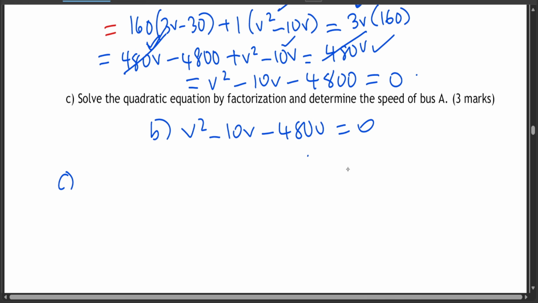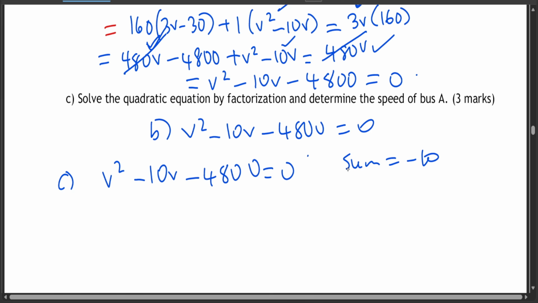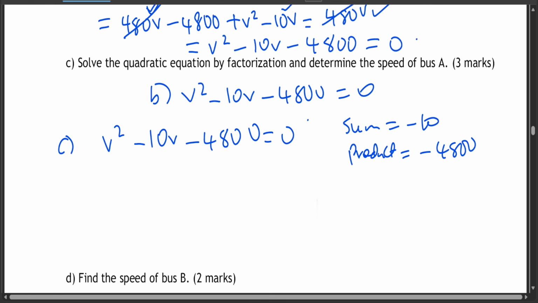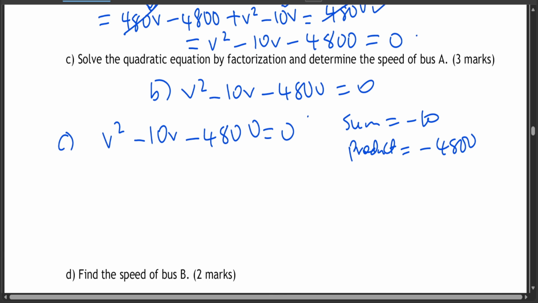Now question C, we're supposed to solve this one. v squared minus 10v minus 4,800 equal to 0. So our sum is basically negative 10. Our product is negative 4,800. Now which two numbers, if I add, gives me negative 10, and if I multiply those same two numbers, gives me negative 4,800? So we have 2 and, okay, it's going to be very lengthy.